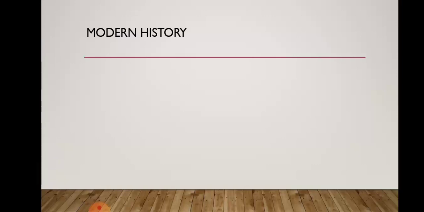The partition of India, children. This was also a really very painful part. Along with the painful part of this, we also tasted the fruit of our independence. So all these terms we are going to study in modern history. Okay, children, so we will move forward.